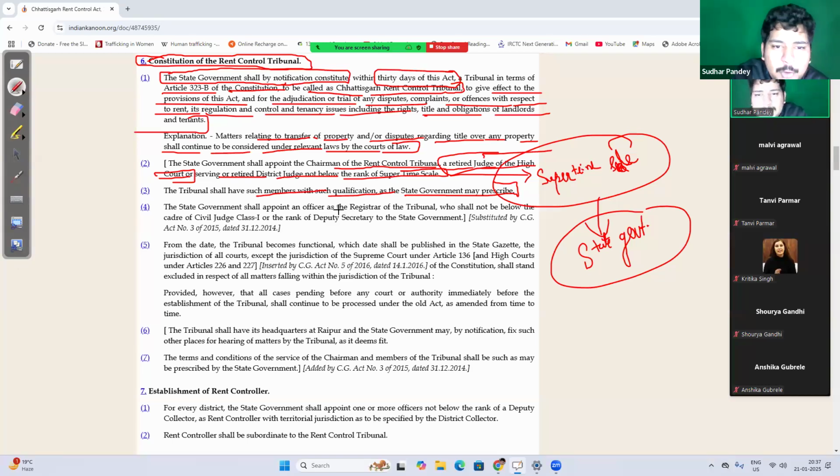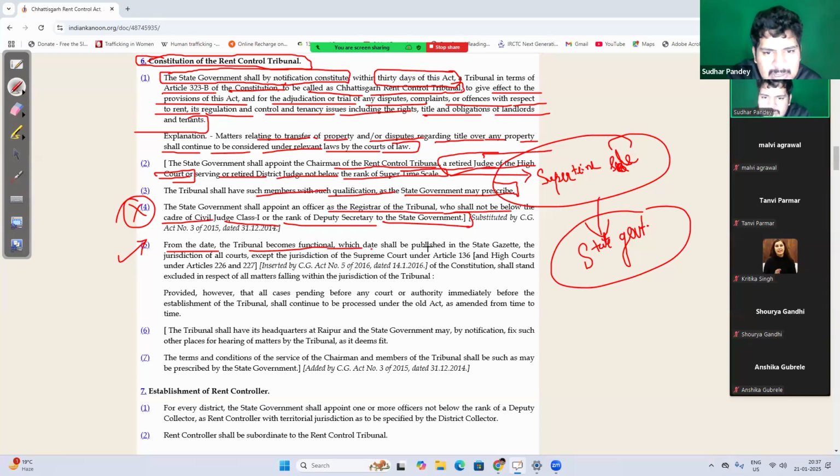The state government shall appoint an officer as registrar of tribunal who is not below the rank of the cadre of civil judge class 1 or rank of deputy secretary of state government. That clause is not that much important. Heading towards next. From the date the tribunal becomes functional, which date shall be published in the state gazette after passing of this act.